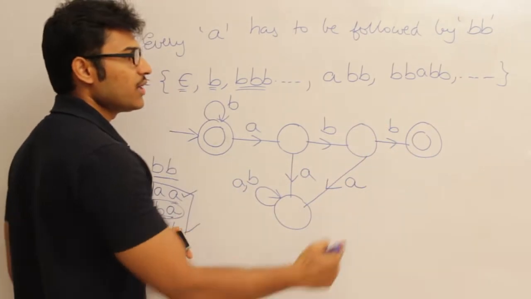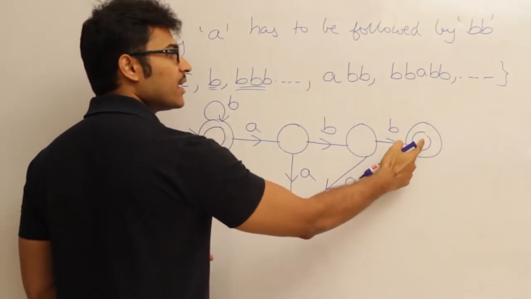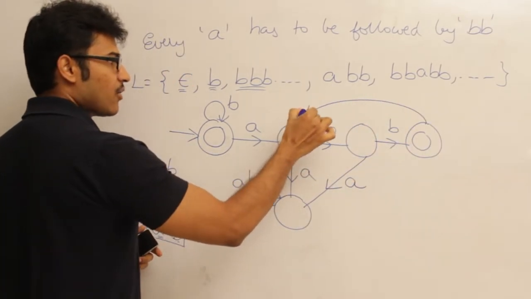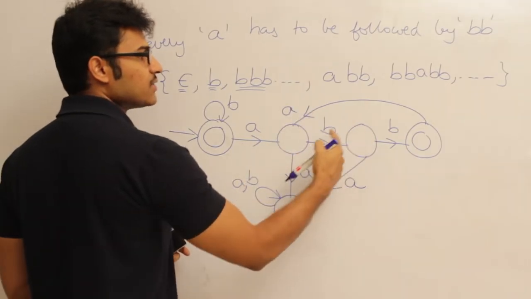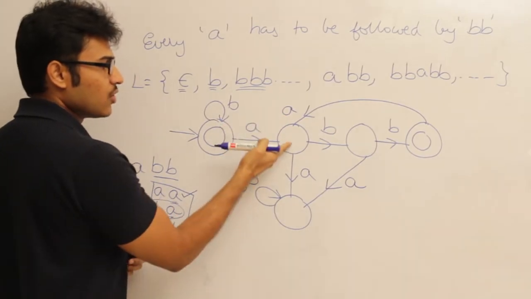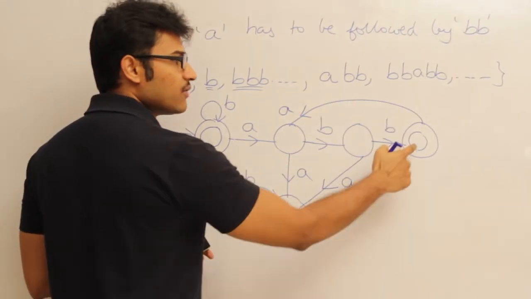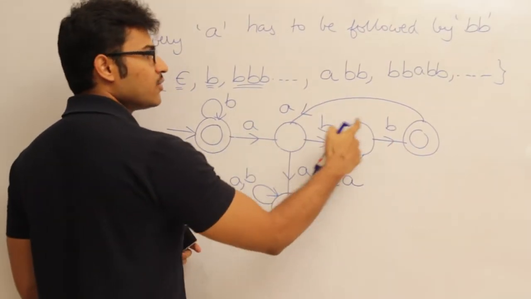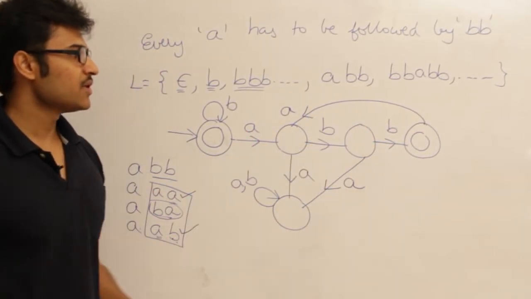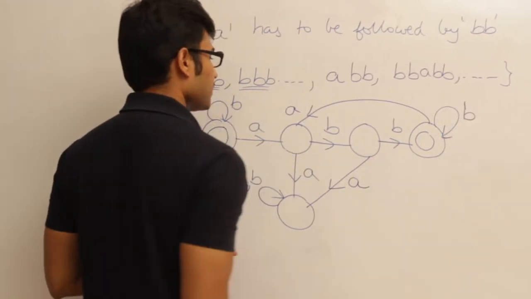But this one is not complete. What if I see an A after A followed by 2 B's? Again, even that A has to be followed by 2 B's. Therefore even if I see an A, I have to come back and again check if it is followed by BB or not. If it is not being followed by BB, then it will have to go to this one or this one, right? So again the checking has to be done. What if I see A followed by 2 B's followed by any number of B's? That is also A followed by 2 B's. Therefore I had to accept it.